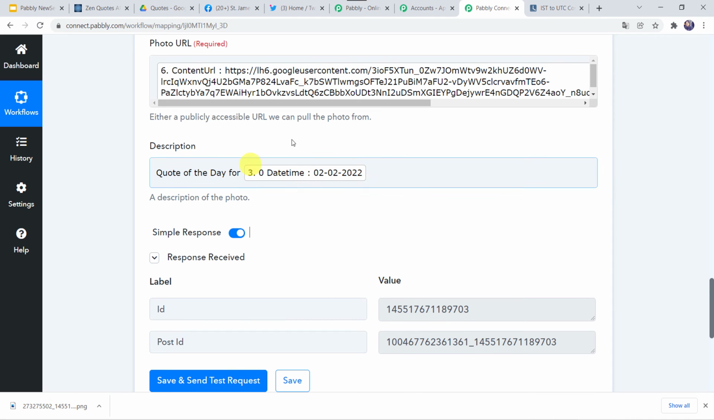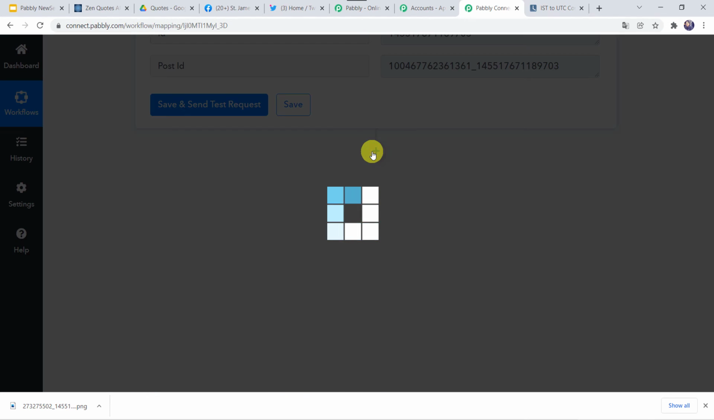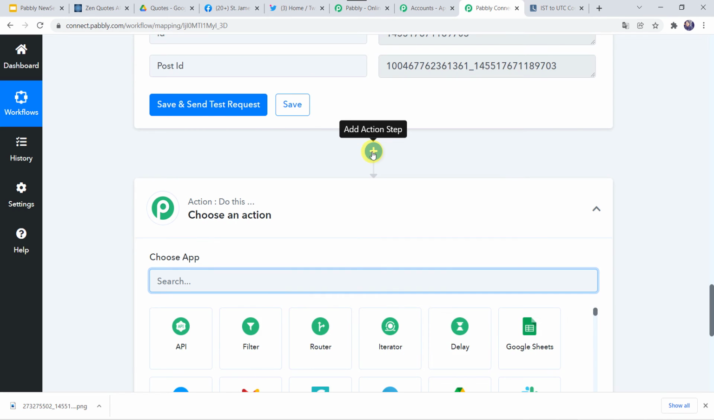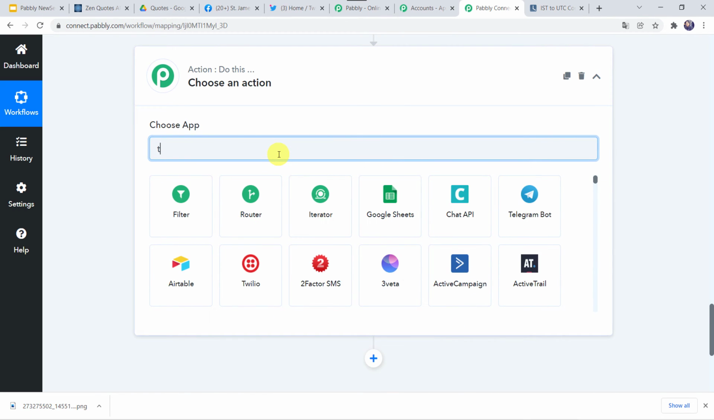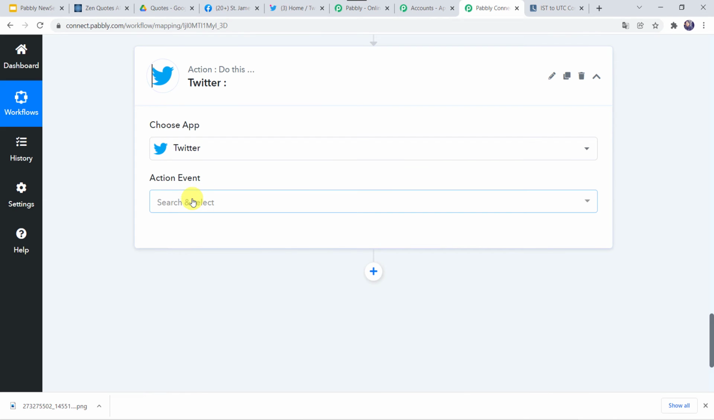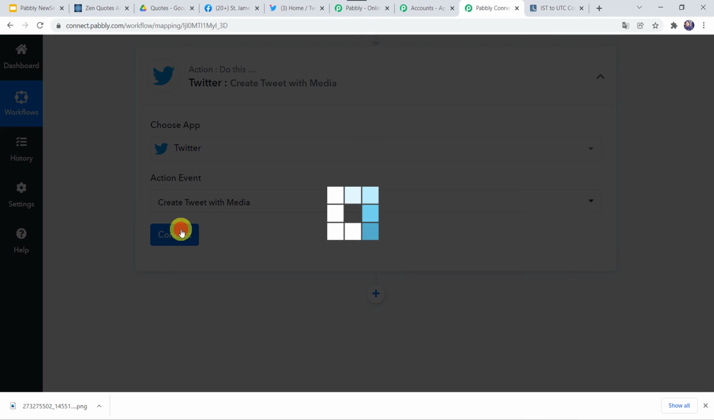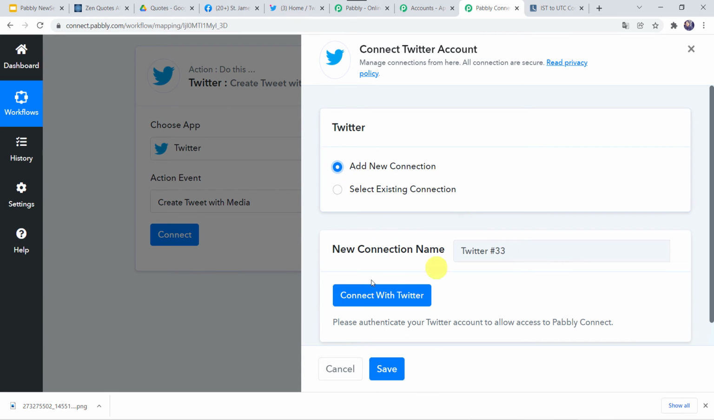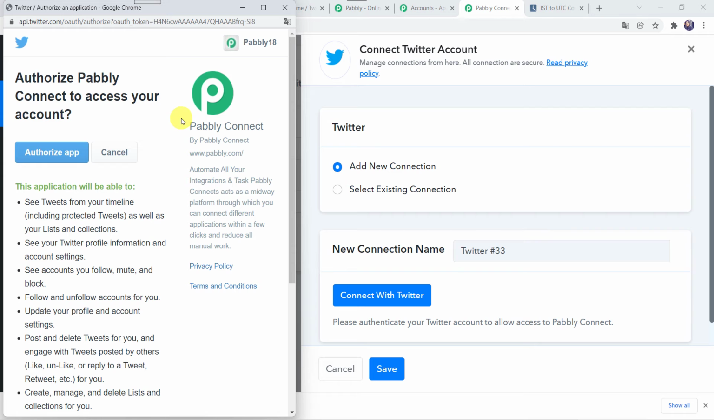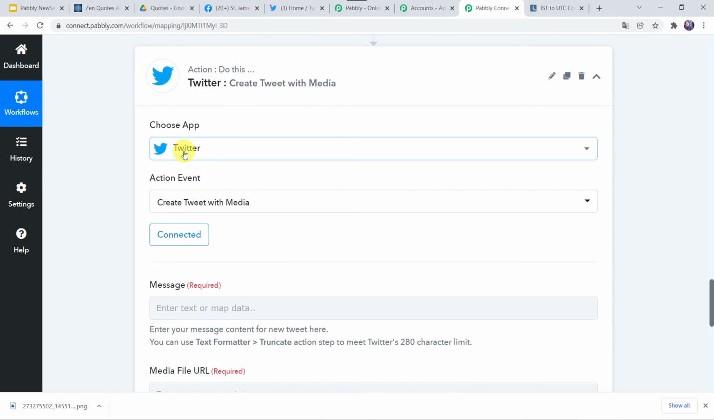Now we want the same motivational quote to be shared on our Twitter account also. For that, come to this plus sign and click on add action step. Here in the choose application, let us find Twitter. In the action event, we have to select create tweet with media. Click on connect. Click on add new connection and click on connect with Twitter. Now authorize Pabbly Connect to access your account. Let's click on authorize app. Authorization successful, and now the Twitter account is connected to Pabbly Connect just because I am already logged into my Twitter account also.